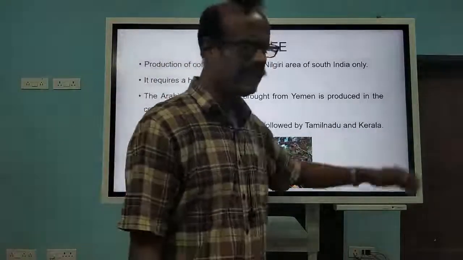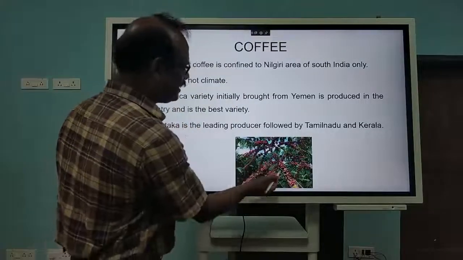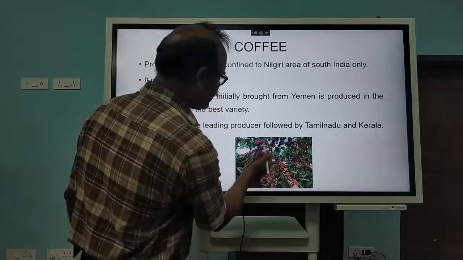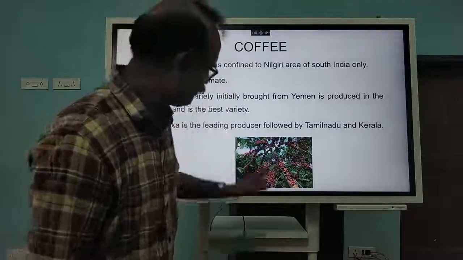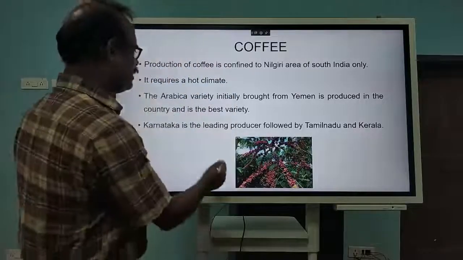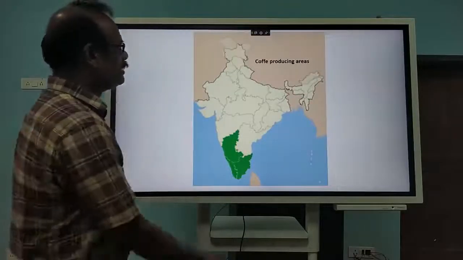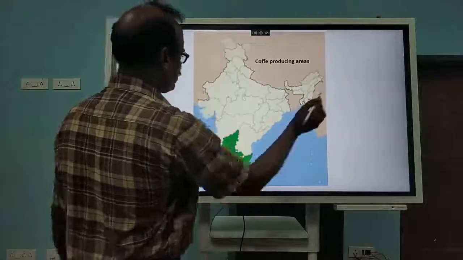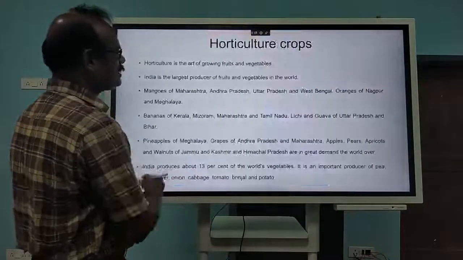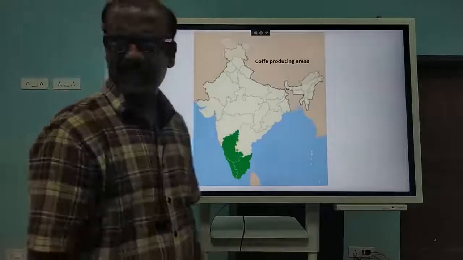Then Tamil Nadu and Kerala are the other states producing coffee. And coffee is actually a fruit, and the seed of that fruit is crushed and we use it for drinking purposes. The coffee producing areas, as I already told, are these 3 states, nowhere else.